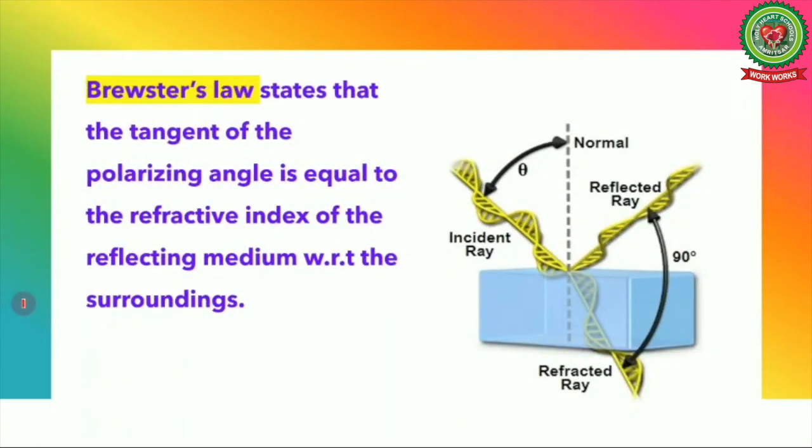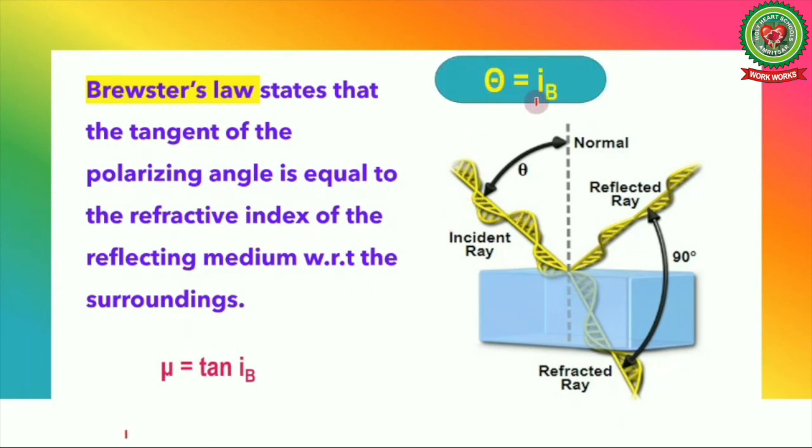Now we will discuss Brewster's law. Brewster's law states that the tangent of the polarizing angle is equal to the refractive index of the reflecting medium with respect to the surrounding. It means that the refractive index of this medium is equal to tan iB, that is, tan of the angle of incidence at which the light gets polarized. Here iB is Brewster's angle or polarizing angle. So this is the mathematical form of Brewster's law.